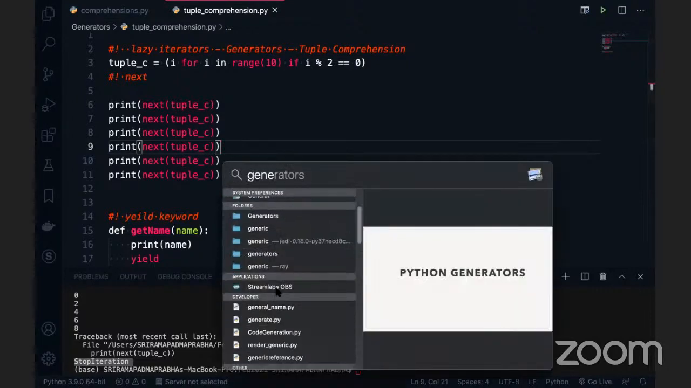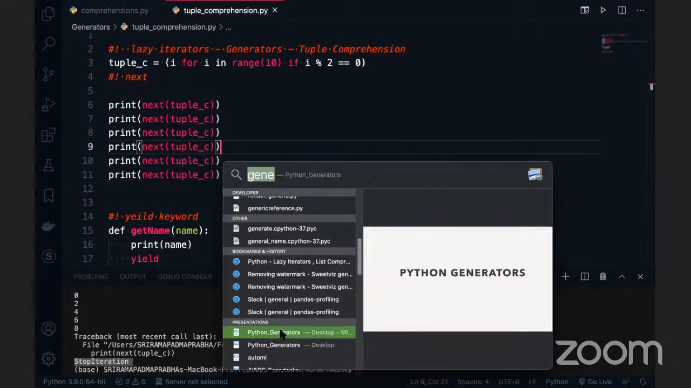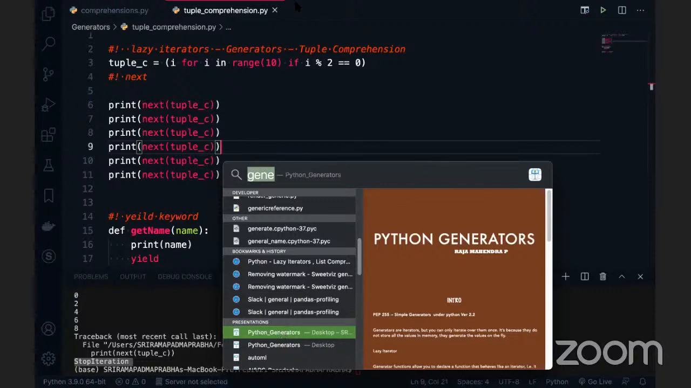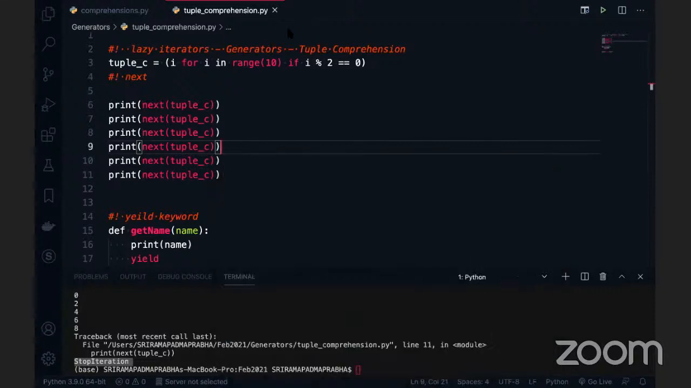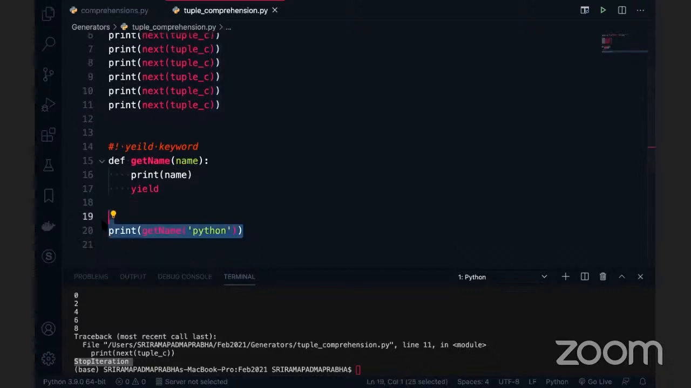Sir, I have one doubt. Go ahead. Sir, if I write def get_name and don't write anything, does it work if you use next by calling get_name? I will use this function also, but so far I have not come to that point. To answer your question shortly, yes, it works. We can use the next function here also.